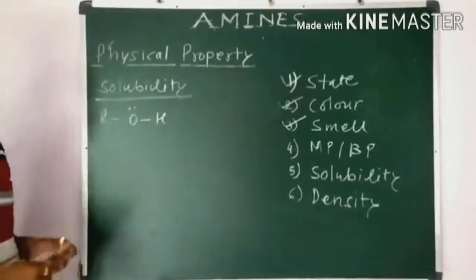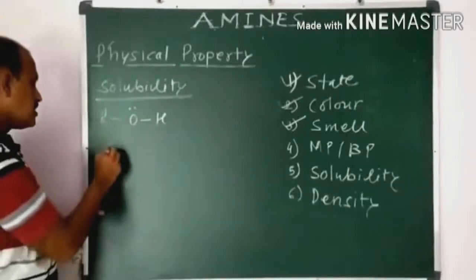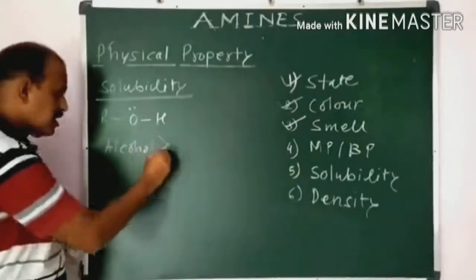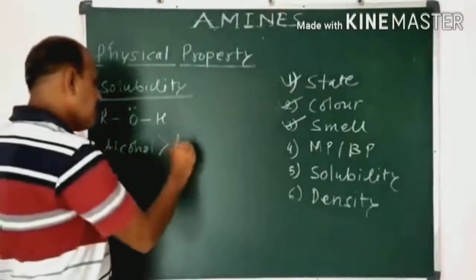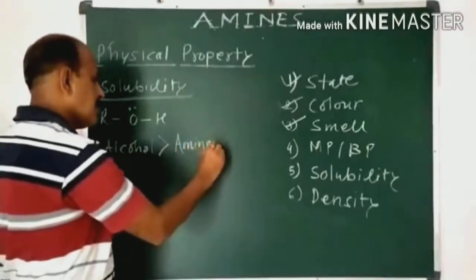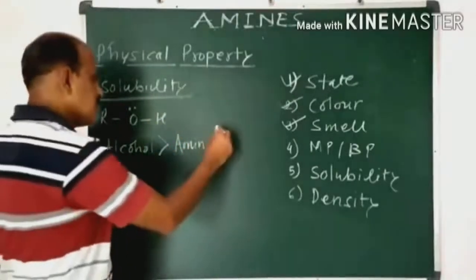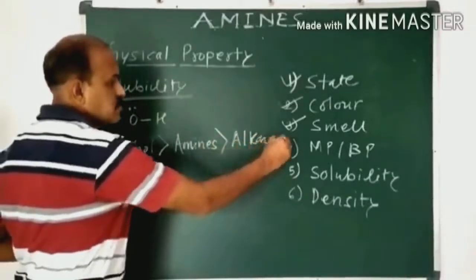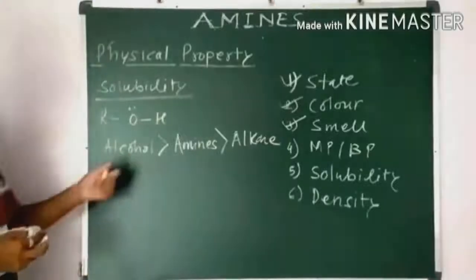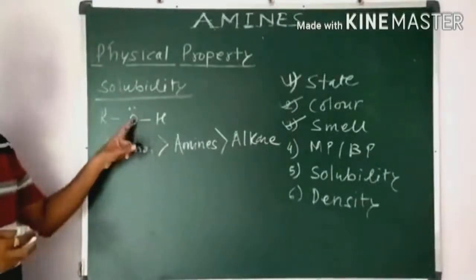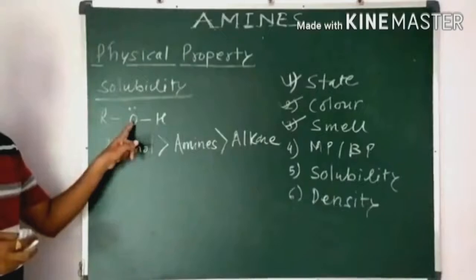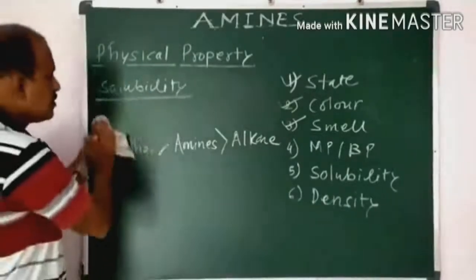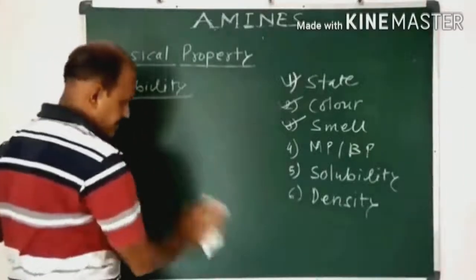The order of solubility is: alcohol is more soluble than amines, and amines are more soluble than alkanes. So the solubility depends upon the formation of hydrogen bonding with water molecules.